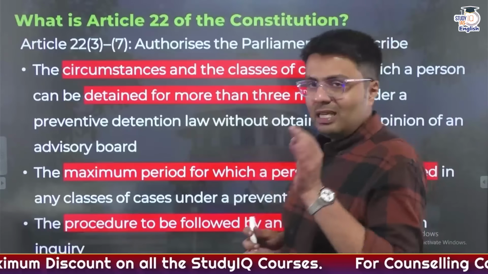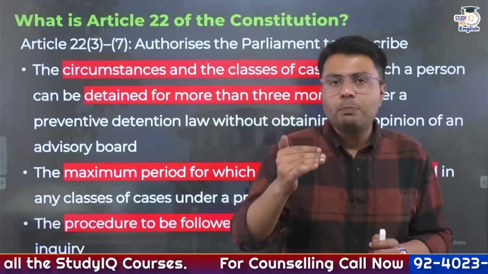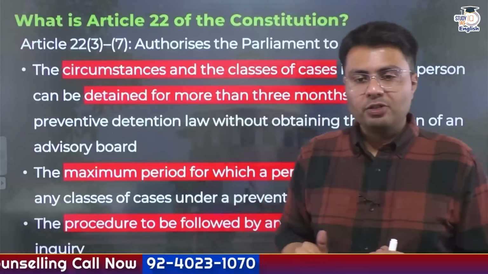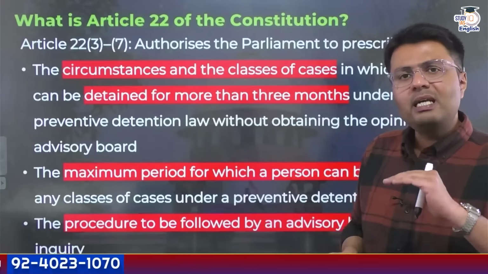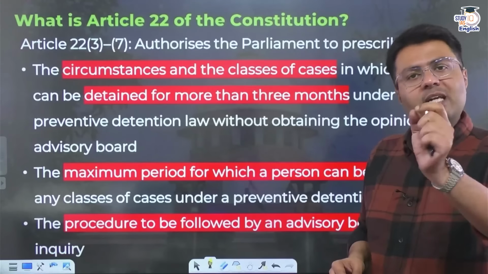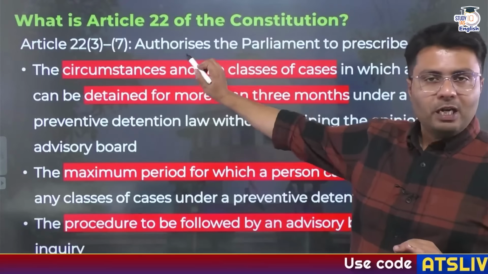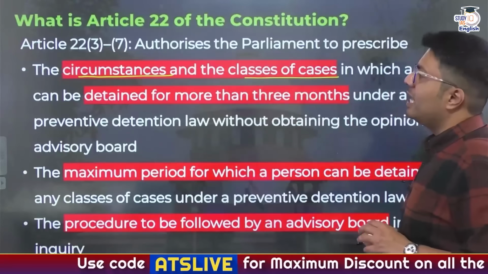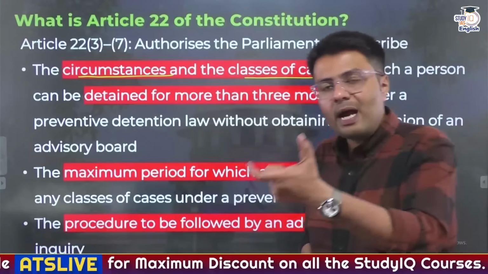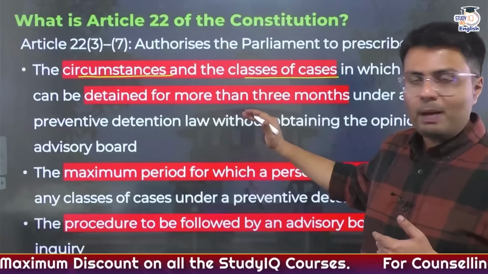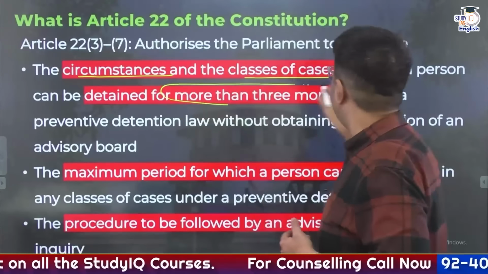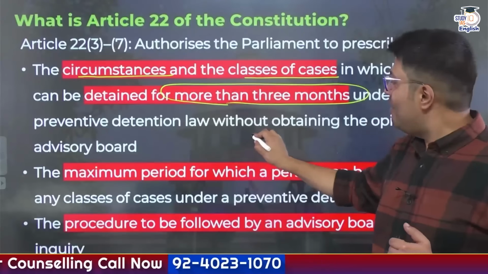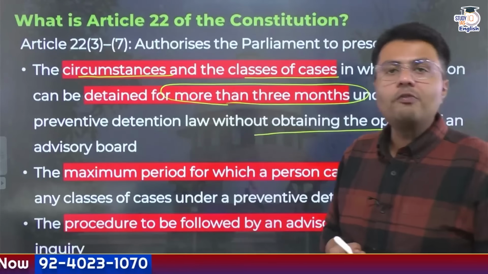Now, this second part of Article 22 allows Parliament to bring a legislation regulating preventive detention. And in this legislation, Parliament has some powers. What are the powers Parliament has? Let's find out. The first power is that Parliament can lay down certain circumstances and classes of cases in which detention under different laws enacted by Parliament can be for more than 3 months under preventive detention law, even without obtaining the opinion of the advisory board.